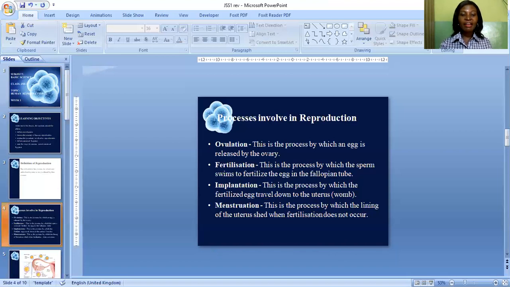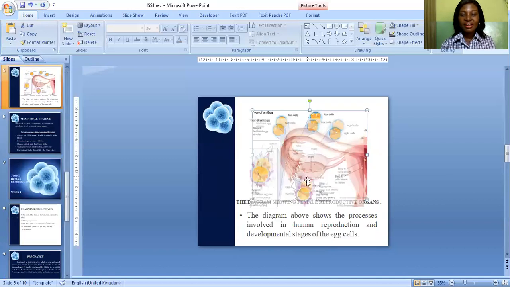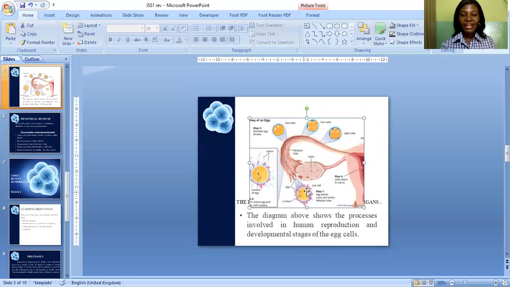Now let me share the diagram so that you can comprehend the lesson very well. Now, look at this diagram. This is the ovary. The ovary will release the egg. The ovary has released the egg, and the egg will move straight to the fallopian tube, as I've explained. The egg will stay at the fallopian tube here, waiting patiently for a sperm to fertilize it.